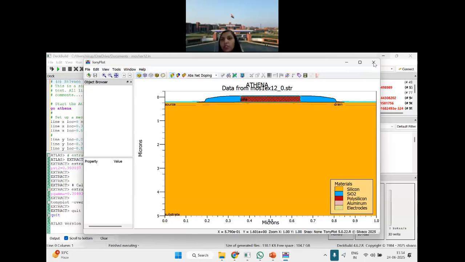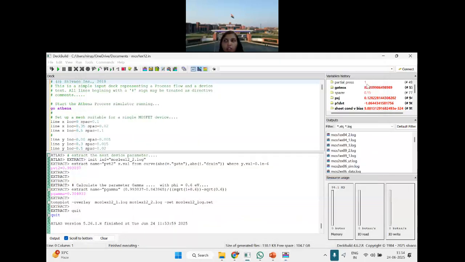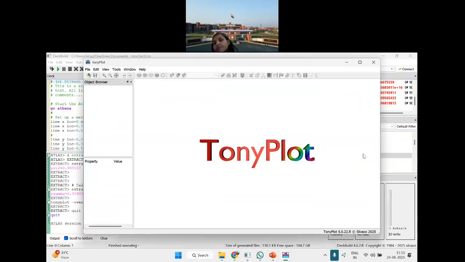If you can see, I'm not sure, please see at the right corner. Yes, it is visible here. What is the DIBL? What is the JSHAM? All these variables and their extracted values, P gamma, X gamma, will be summarized here. All the STR files you can directly click and plot. It gets stored here. You can directly click and plot your STR file. You can directly click and plot your log file.